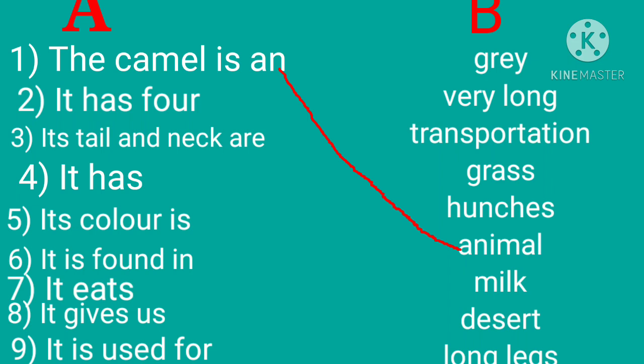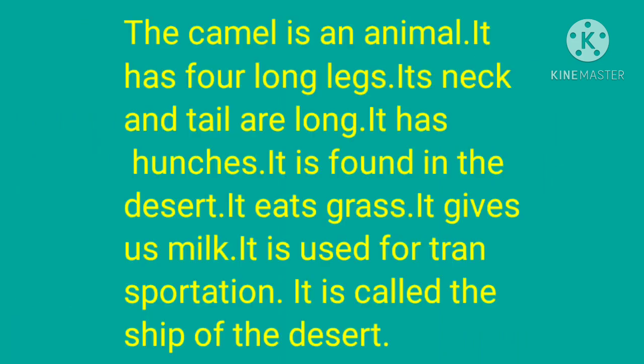It lives in the desert. It eats grass. It gives us milk. It is used for transportation. It is called the sheep of the desert. Okay, so you see, this is the description about the camel. So while describing an animal, you should keep it in mind. You must describe its body features, color, living place, food, and its usefulness.